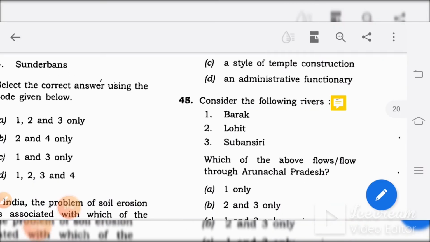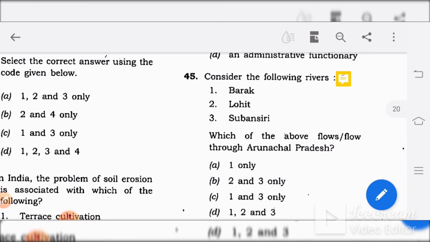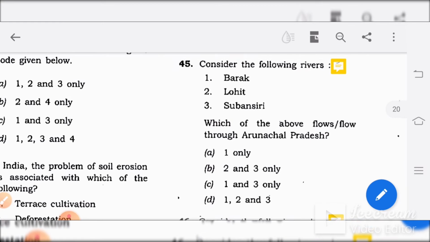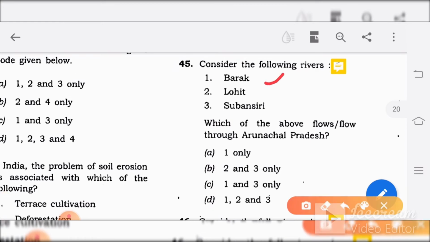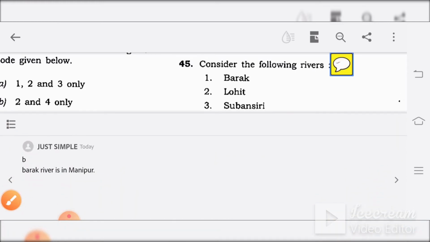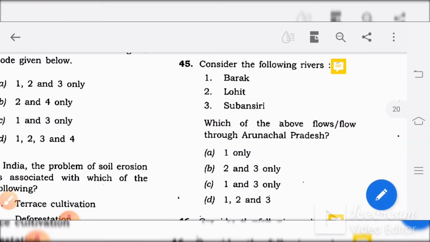Consider the following rivers: Barak, Lohit, Subansiri. Which of the above flows through Arunachal Pradesh? So over here, Barak does not flow through Arunachal Pradesh, it flows in Manipur. So if we eliminate 1, we only have option B, which is 2 and 3. So our answer is B, 2 and 3.